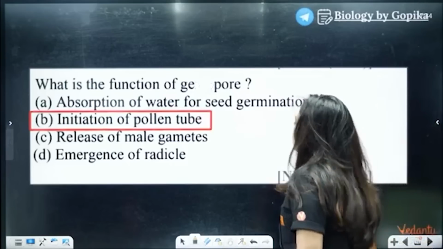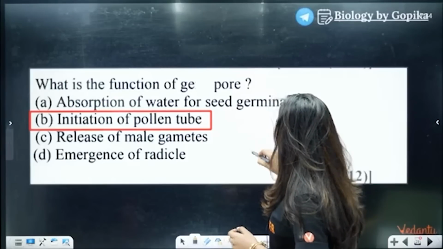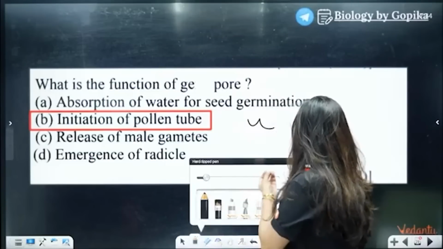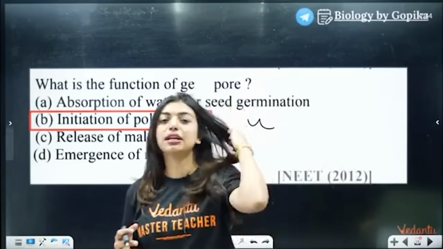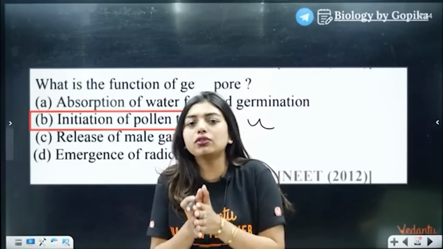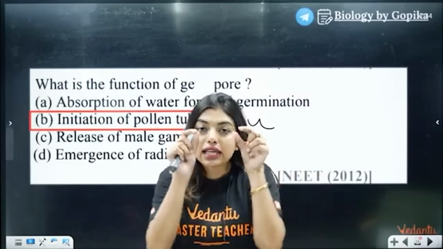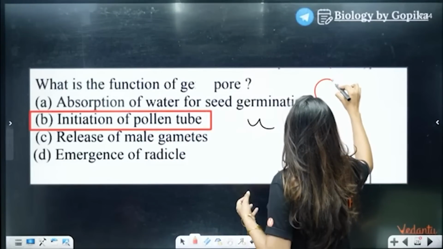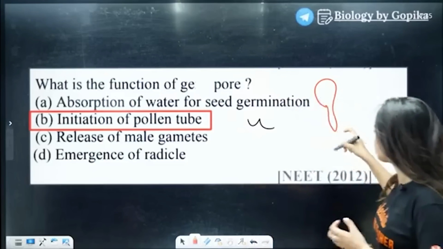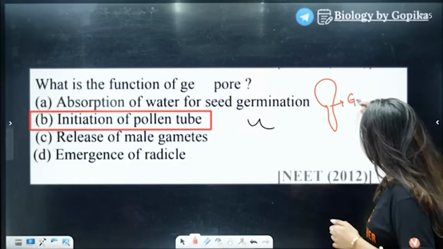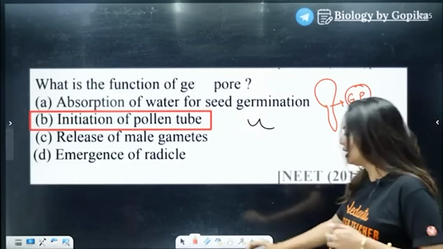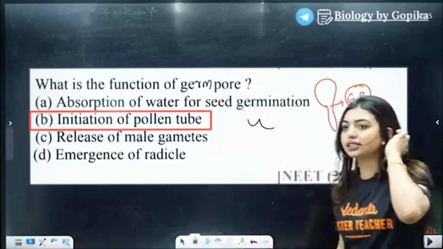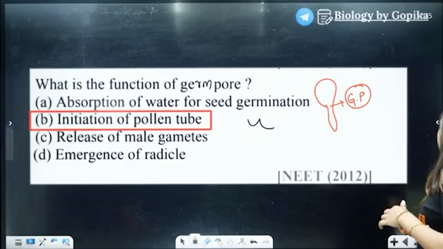Yes, good job. Initiation of pollen tube, because if germ pore is not there, the exine will not allow the entry of any pollen tube, because exine is extremely resistant and extremely hard. So the pollen tube germination will not happen. The exine would say, you cannot come in. So there is a small pore so that the pollen tube germination can happen, and you would have seen in your 12th practical that the pollen tube comes through the germ pore. GP, I'm writing GP, germ pore. Very nice. Next question.